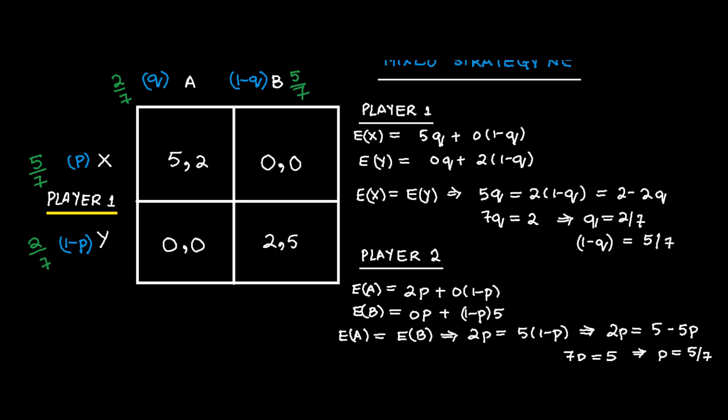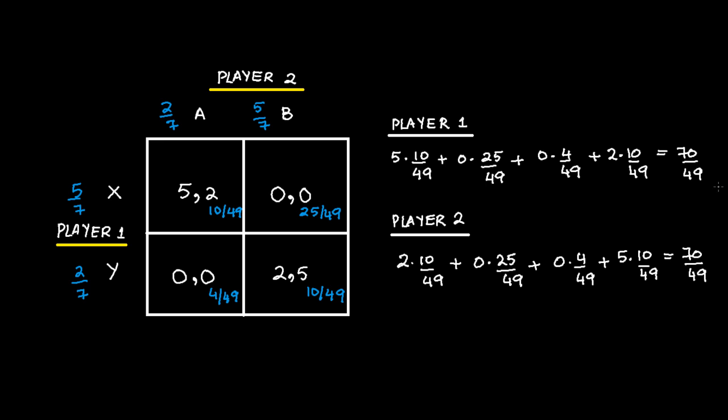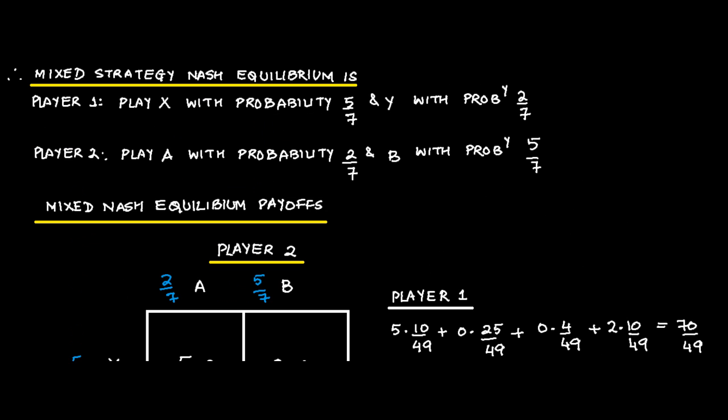Okay, and this is what you have written out here, which is this, that is player 1 will play X with probability 5 by 7 and Y with probability 2 by 7. Player 2 will play A with probability 2 by 7 and B with probability 5 by 7. In the next video, we'll talk about the mixed strategy Nash equilibrium payoffs of this game.